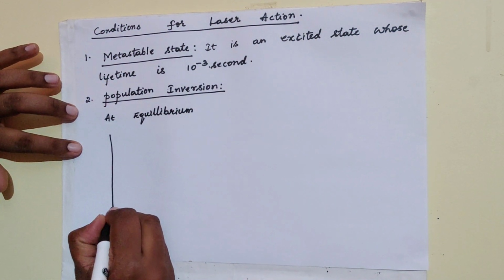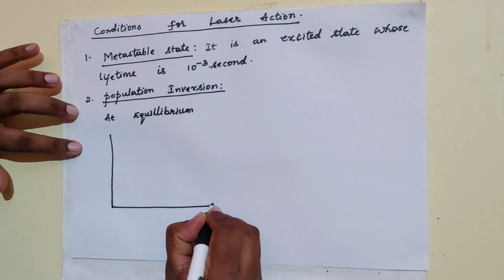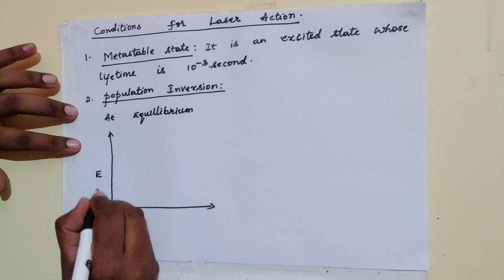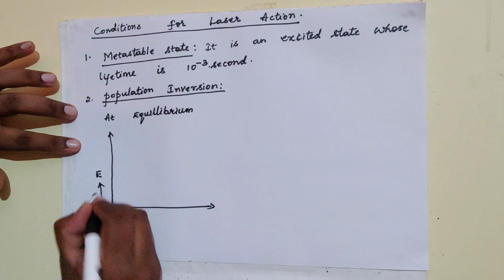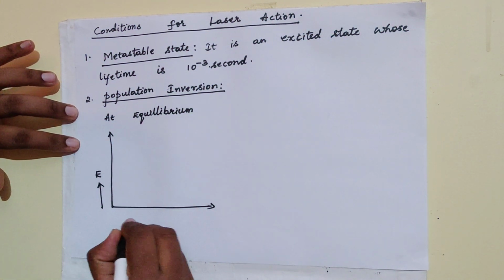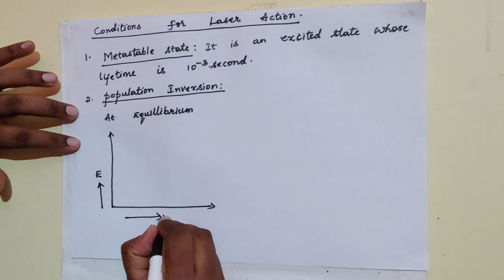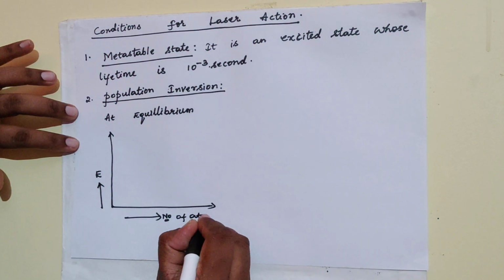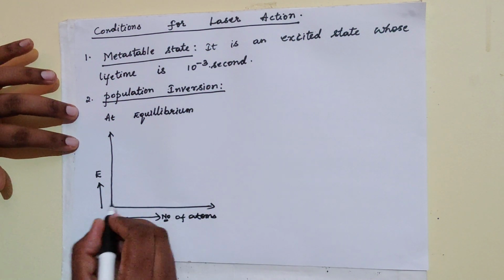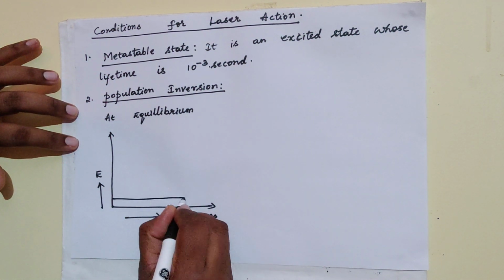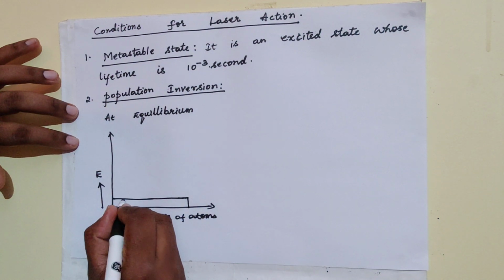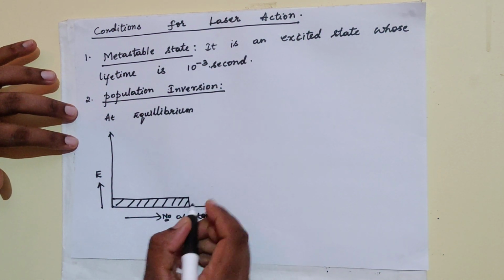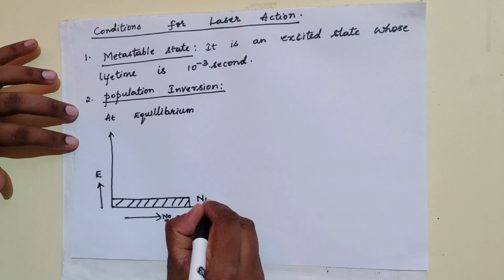I'm just considering a general case here where the energy is along the y-axis and the number of atoms is along the x-axis. At equilibrium in any system, more number of atoms are found in the ground state.